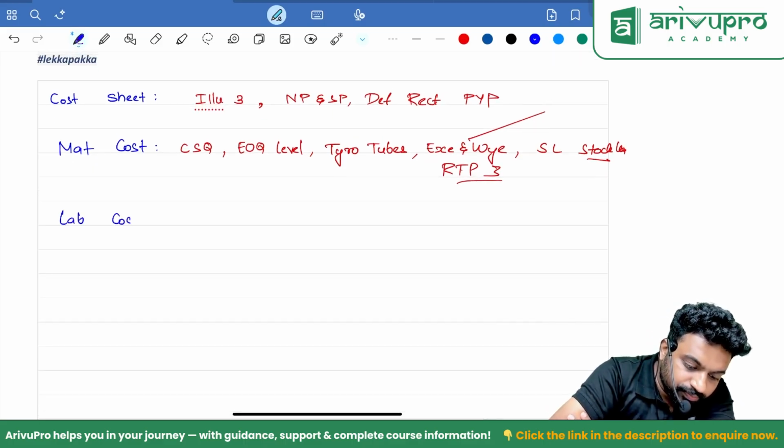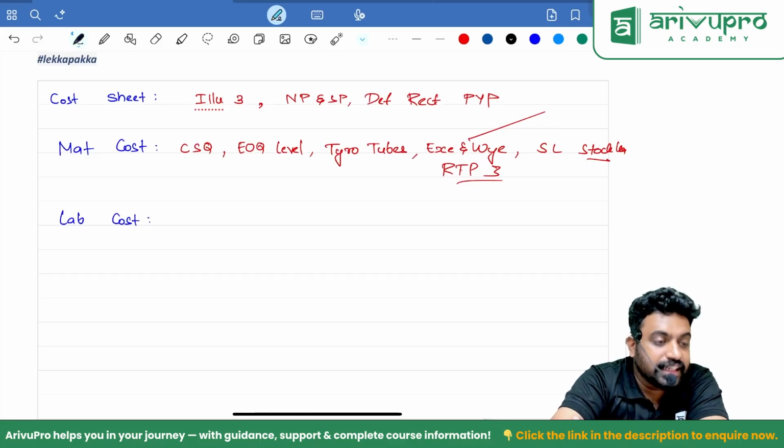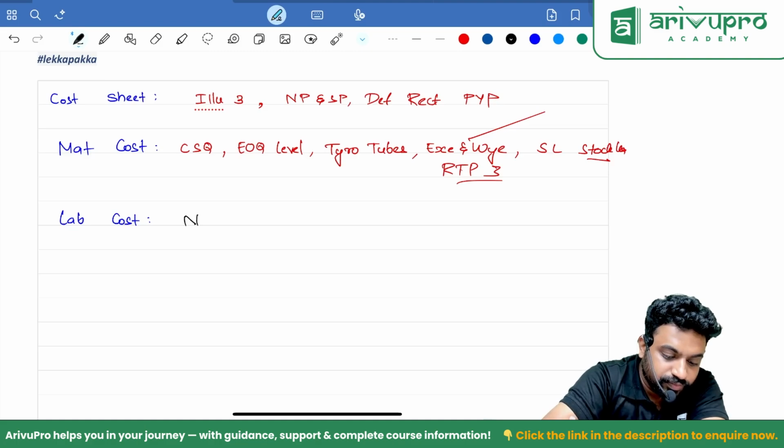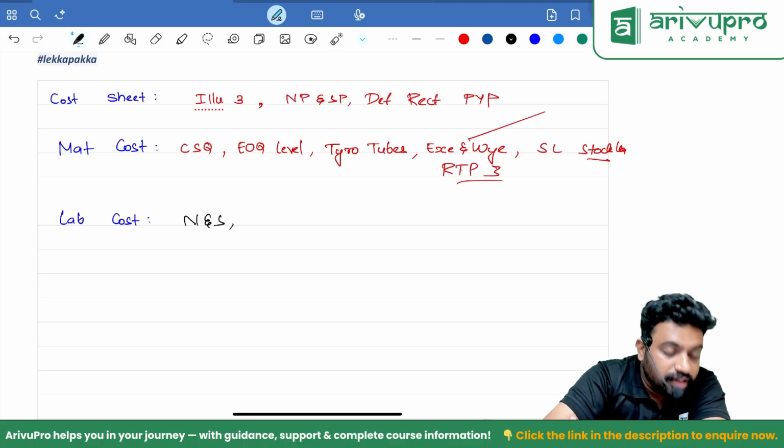Next, going to labor cost. Guys, in the labor cost, basically that Nasik and Satara question was there, no? I think in PYP. Yes, sir. That one.